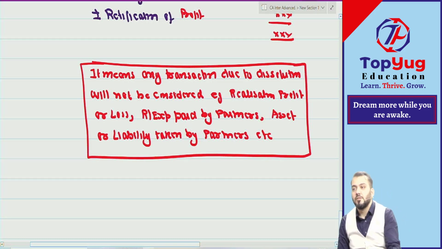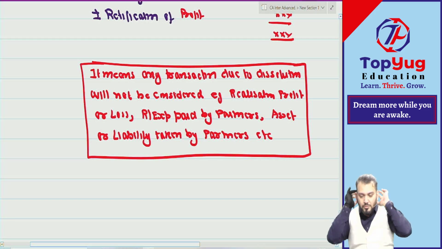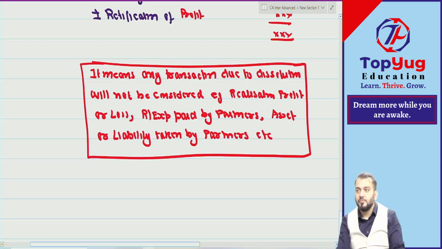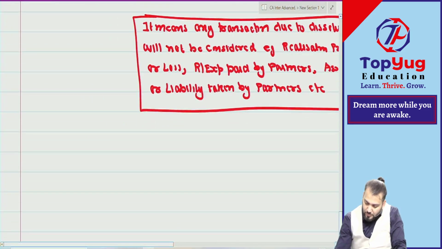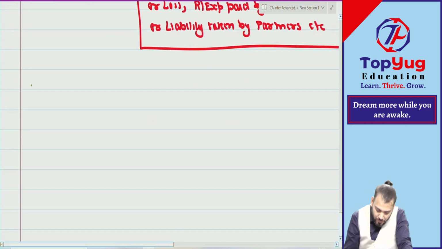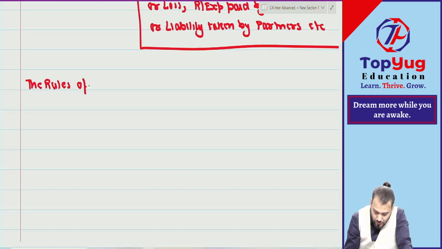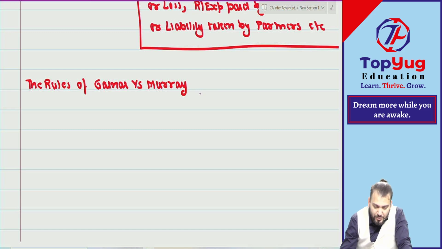Correct. I hope you have understood this point. Correct. Then sum it up. Last point. The rules of Garner versus Murray will not be applicable